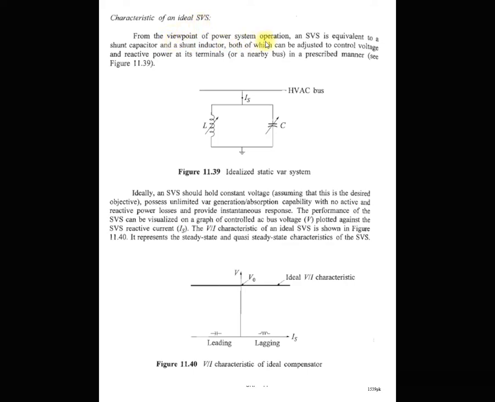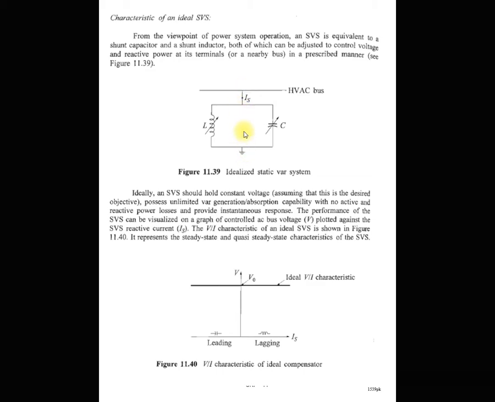From the viewpoint of power system operation, the SVS is equivalent to a shunt capacitor. You can see here a shunt connected capacitor and a shunt connected inductor. Both are adjusted in such a manner as to control the reactive power and the voltage at the terminal where we require voltage control. Suppose this is the high voltage AC bus where we require constant voltage, or 1 per unit voltage. At this point we connect the SVS system.